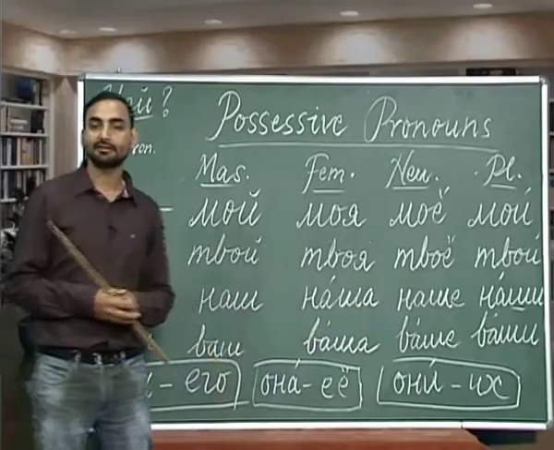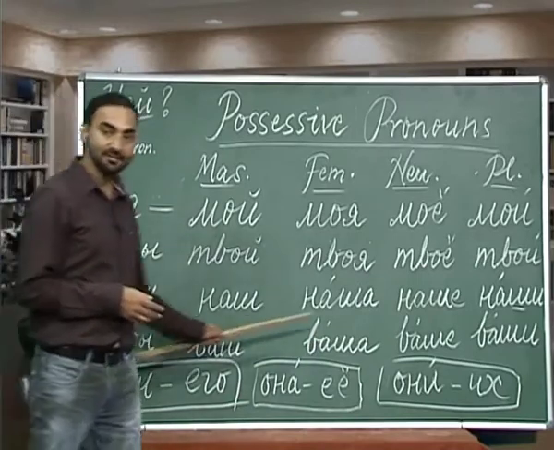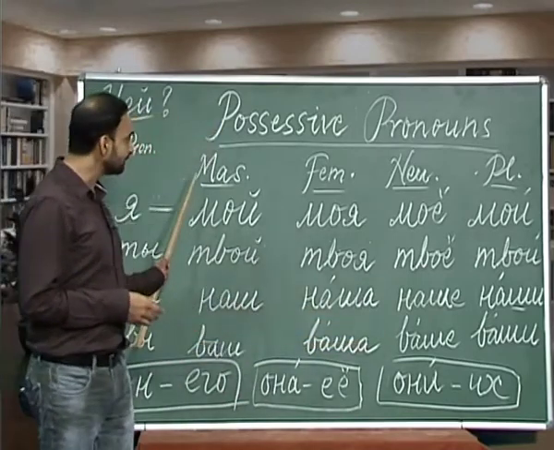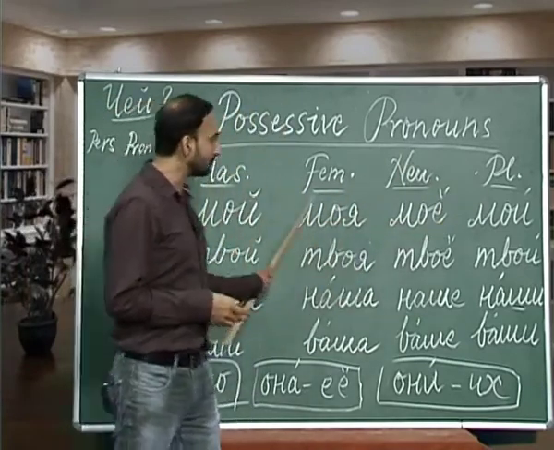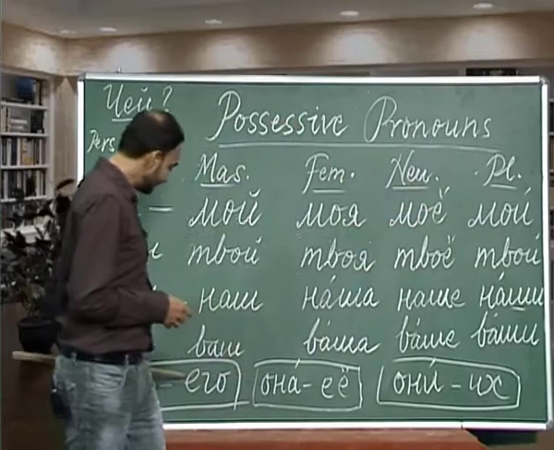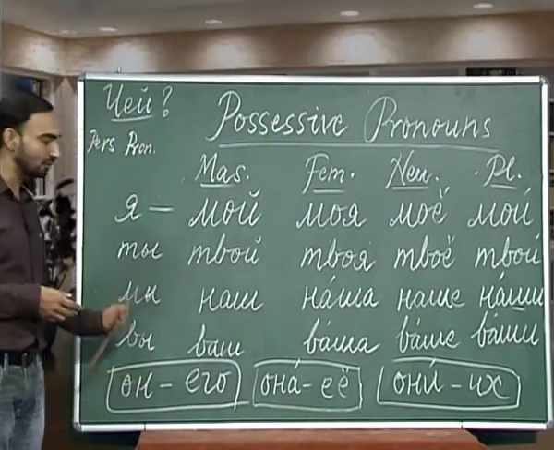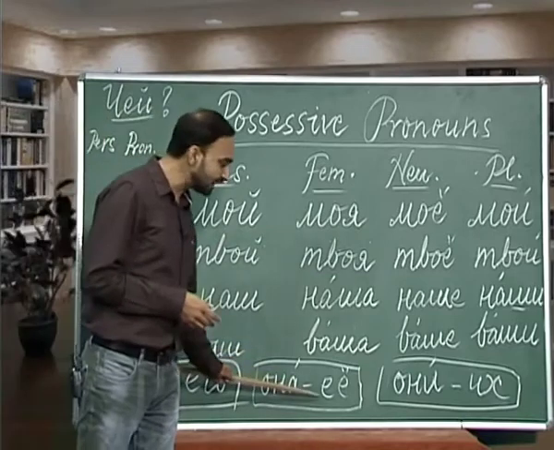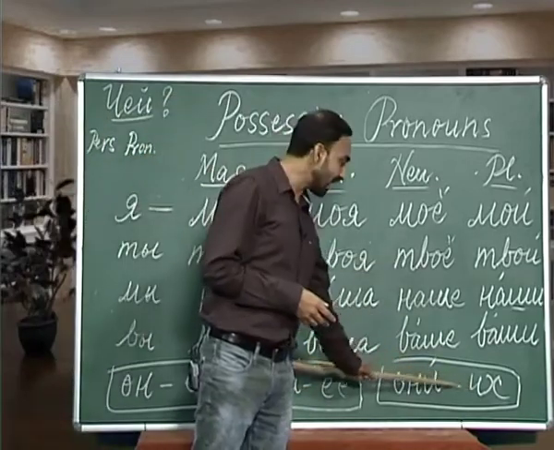And what does it show? It shows that they do not change their forms as per the gender and number. So, in all the four forms we will have this form only. For his we have only ivo, for her we have only iyo, for their we have only ich.